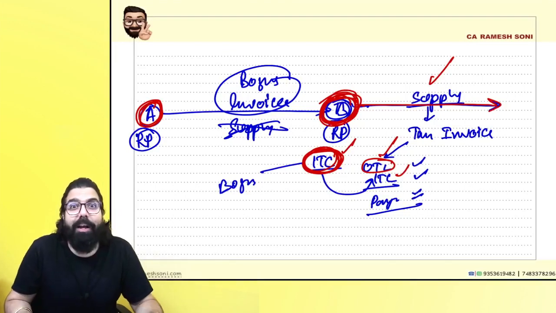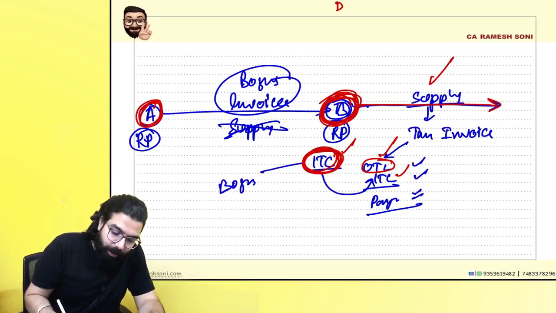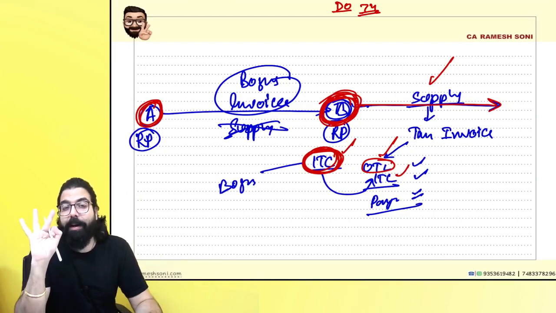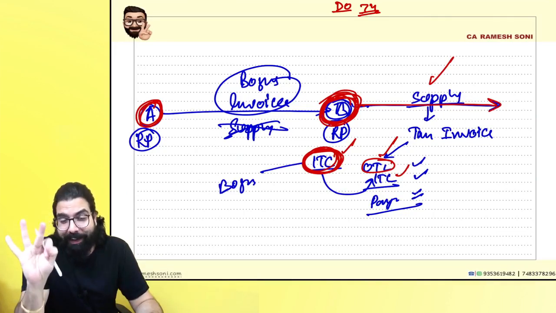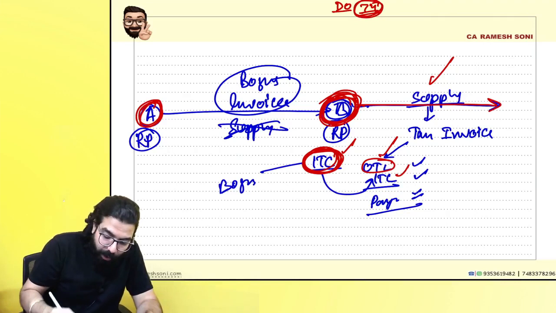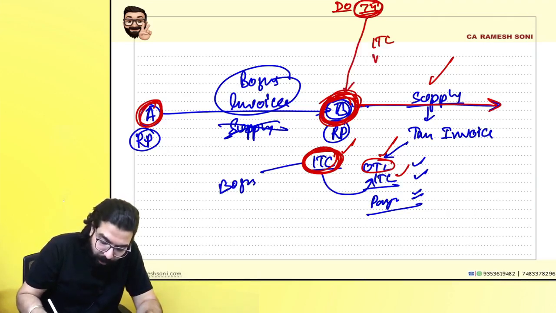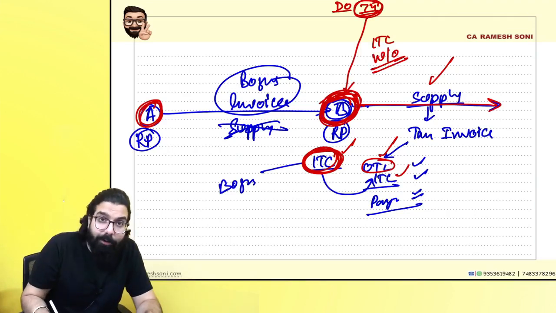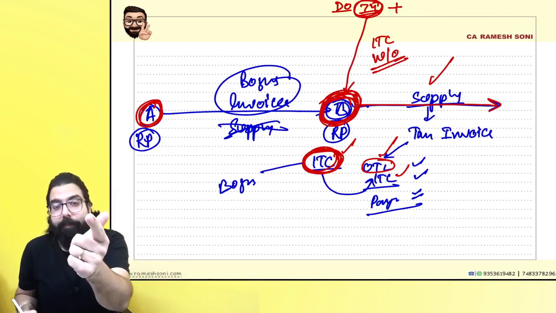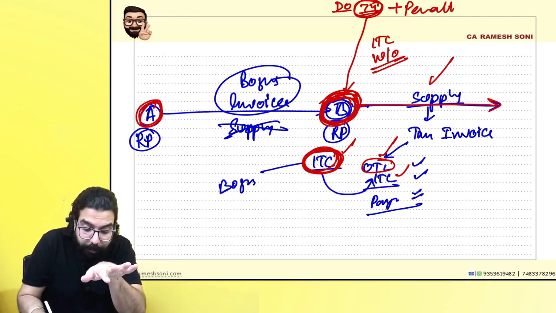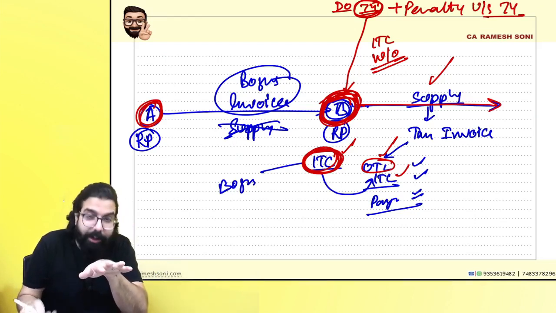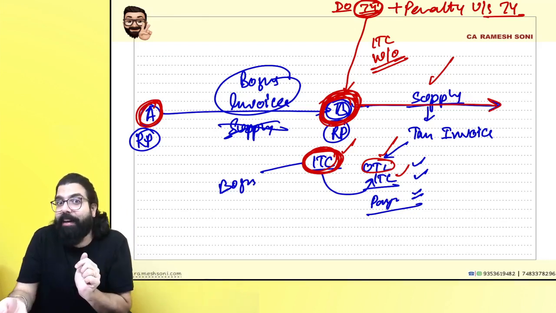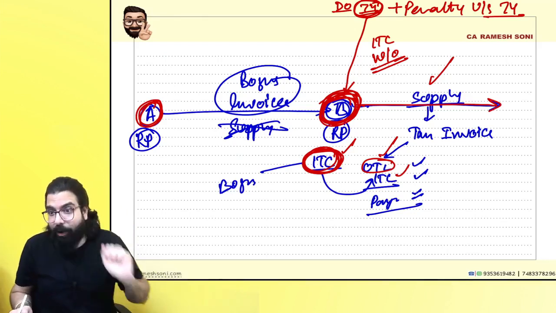Remember one thing, sir: he will be liable to a penalty under section 74. ITC wrongly availed, do you remember? Demand order under section 74. Tax not paid, tax short paid, ITC wrongly availed or utilized, you will come under section 74. Because ITC has been wrongly availed and utilized, section 74 proceedings will be done, and the penalty under section 74 is 15% before show cause notice, 25% after show cause notice, 50% after demand order, and then 100%. I hope you guys remember.